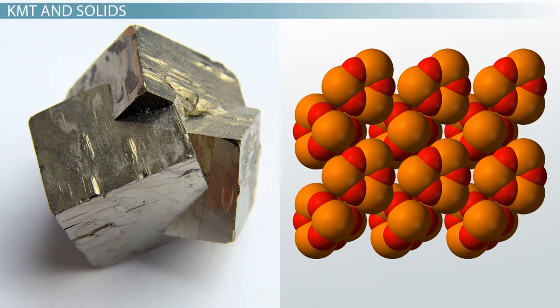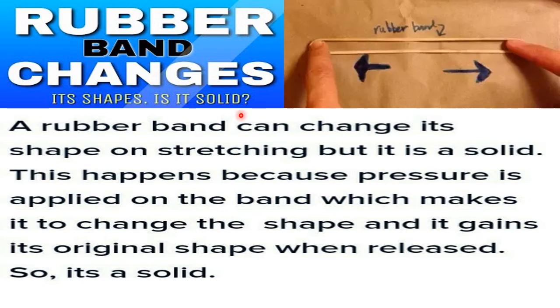Now see, this is the microscopic picture, how closely they are packed, right? So this is solid state. If you go to the molecular level, the microscopic level, you can see all the particles are closely packed. That's why they are compact, they are solid, they are rigid. But here are some exception cases.